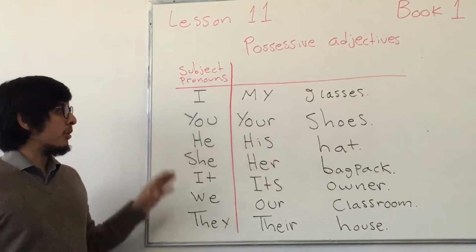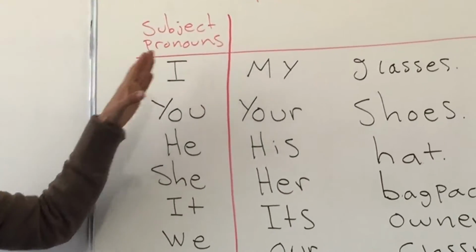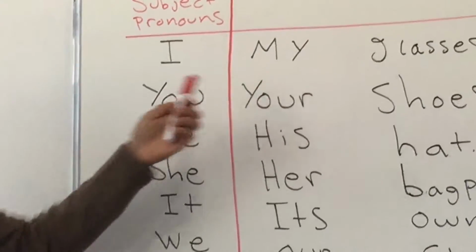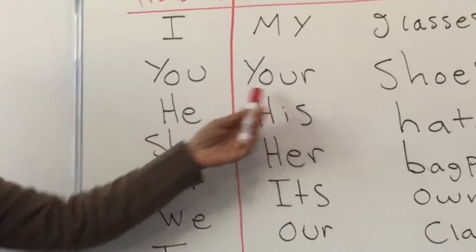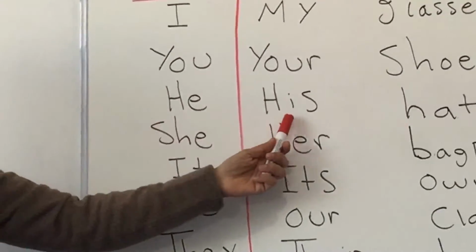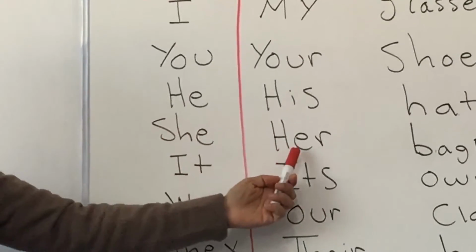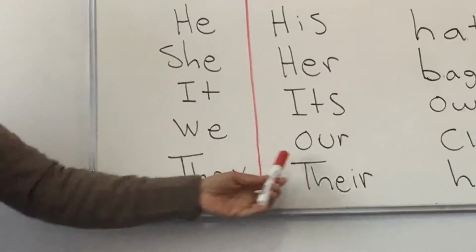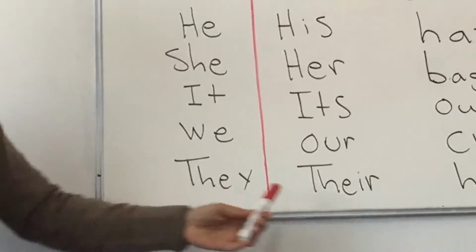We need to remember the relation between the possessive adjective and the subject pronoun. I, my. You, your. He, his. She, her. It, its. We, our. They, their.